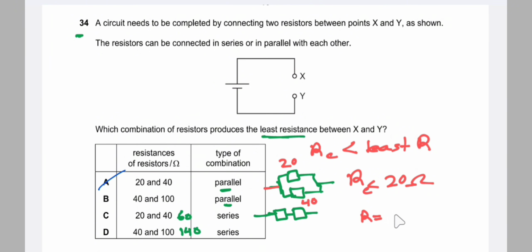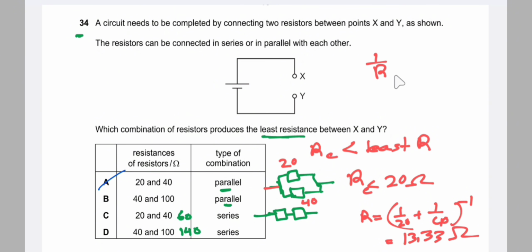If we just calculate, the resistance of the combined is equal to (1/20 + 1/40) inverse. By using the formula that we know, the resistance comes to be 13.33 ohm. We use the formula 1/R total is equal to 1/R1 plus 1/R2 for parallel combination. So we can conclude that the resistance of the combination is less than the least resistance, that is 20.